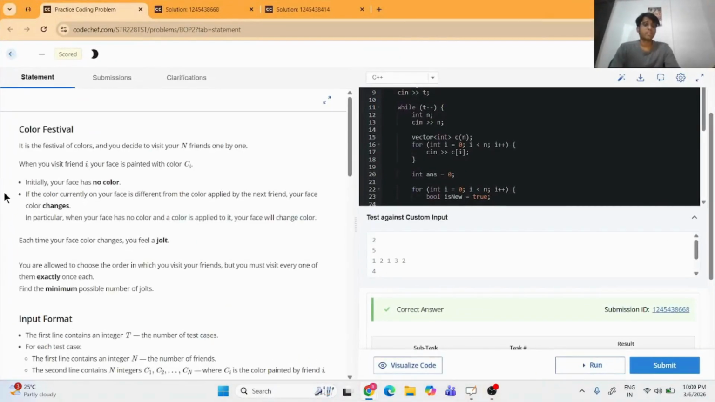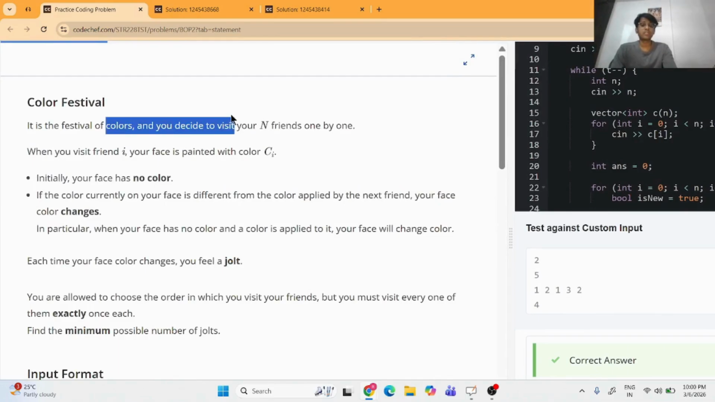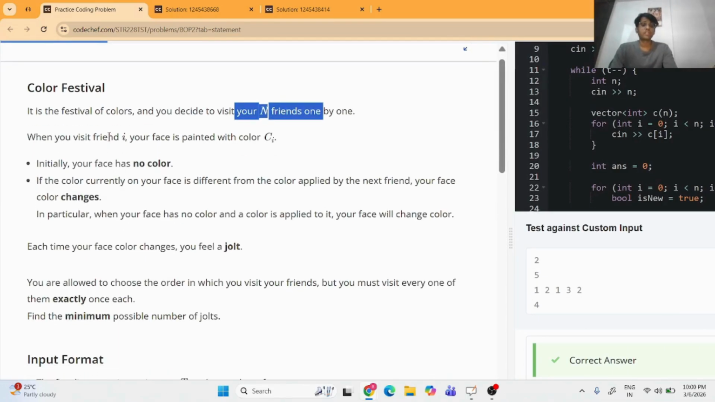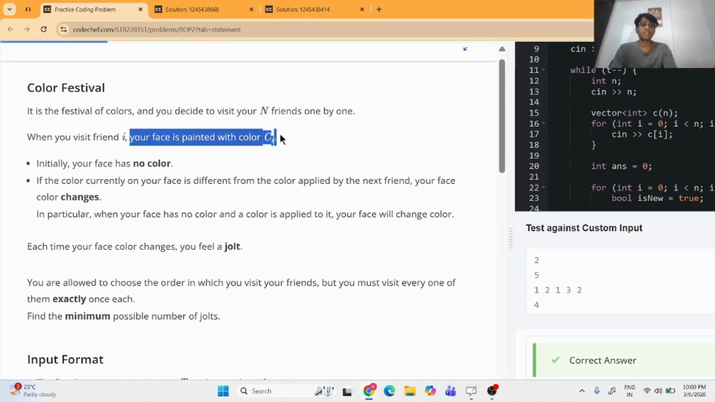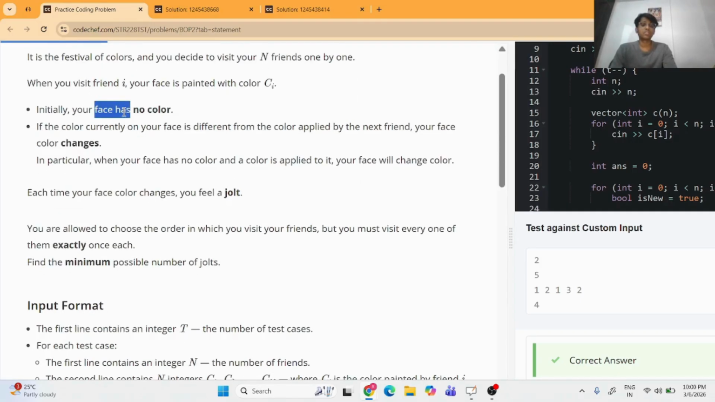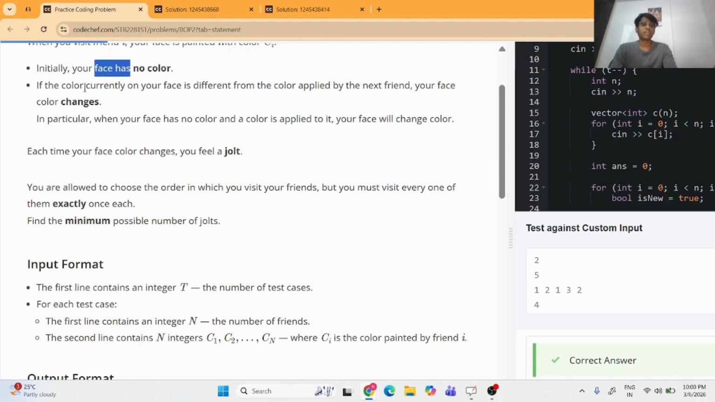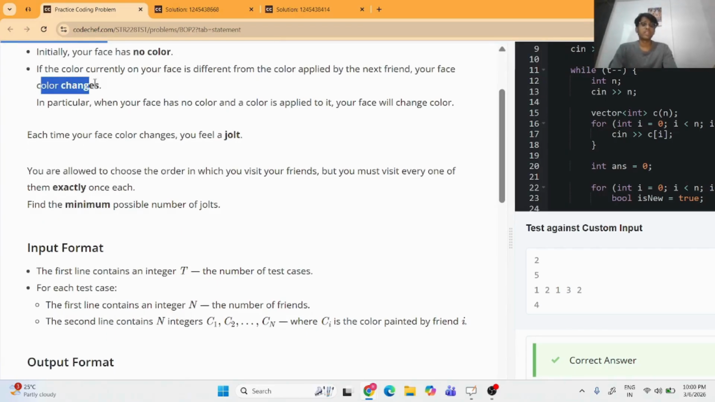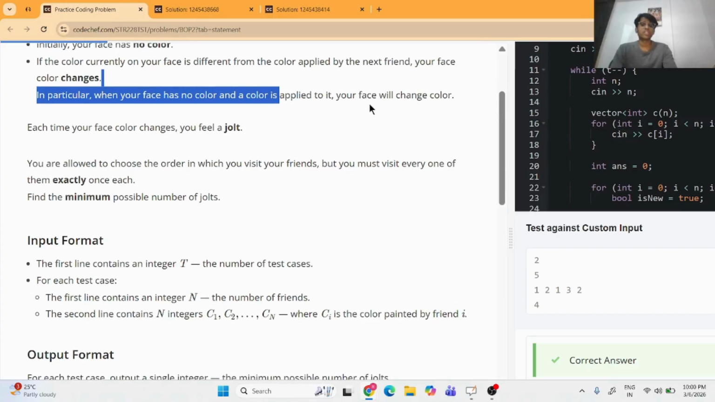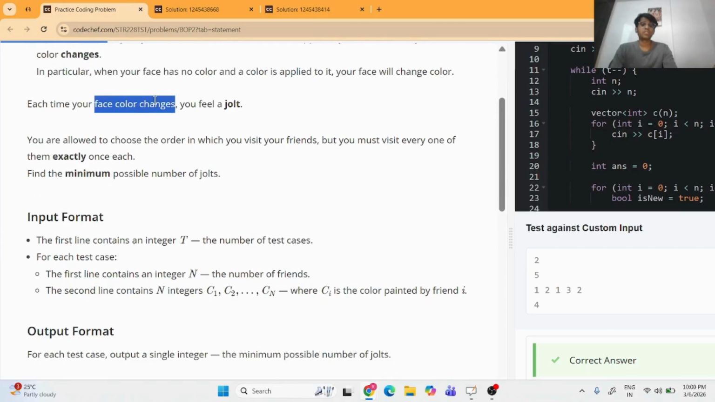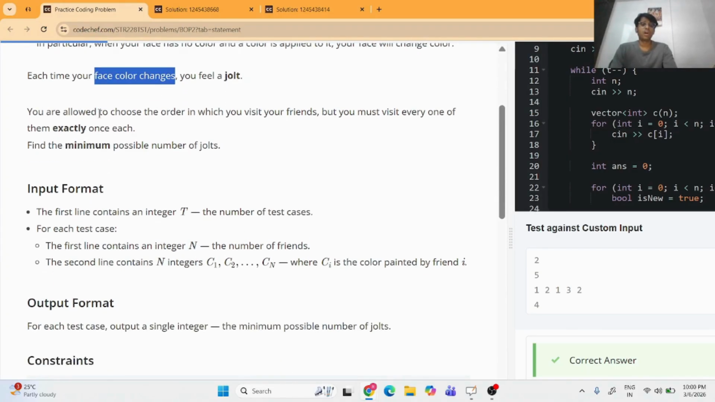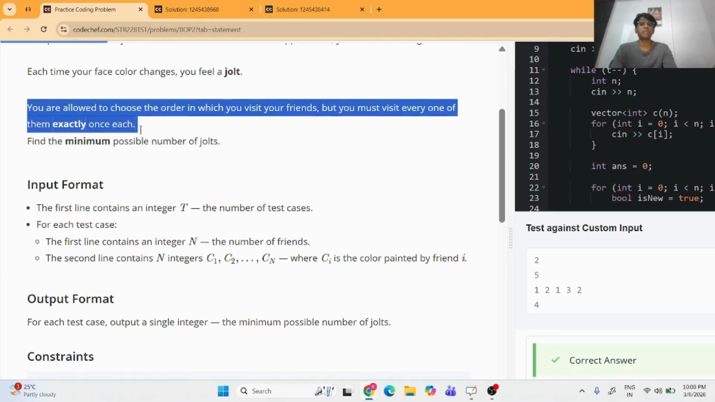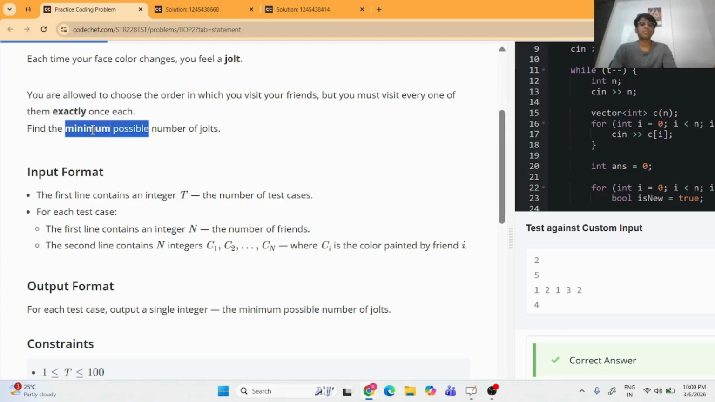So guys, the problem says it is the festival of colors and you decide to visit your N friends one by one. When you visit friend i, your face is painted with color C of i. Initially your face has no color. If the color currently on your face is different from the color applied by the next friend, your face color changes. In particular, when your face has no color and a color is applied to it, your face will change color. Each time your face color changes, you feel a jolt. You are allowed to choose the order in which you visit your friends, but you must visit every one of them exactly once each. Find the minimum possible number of jolts.